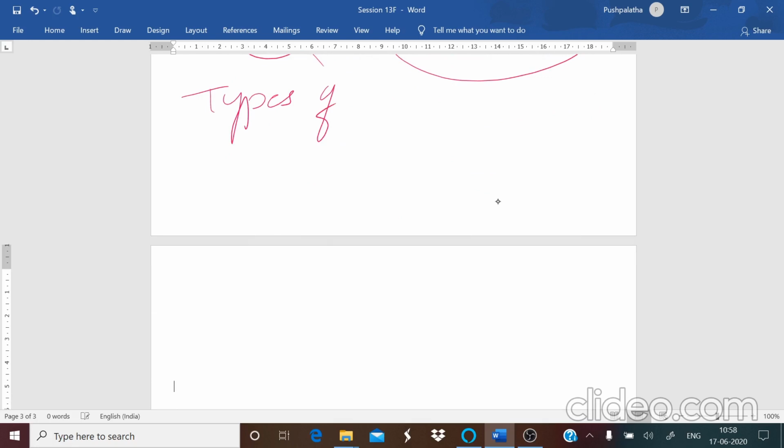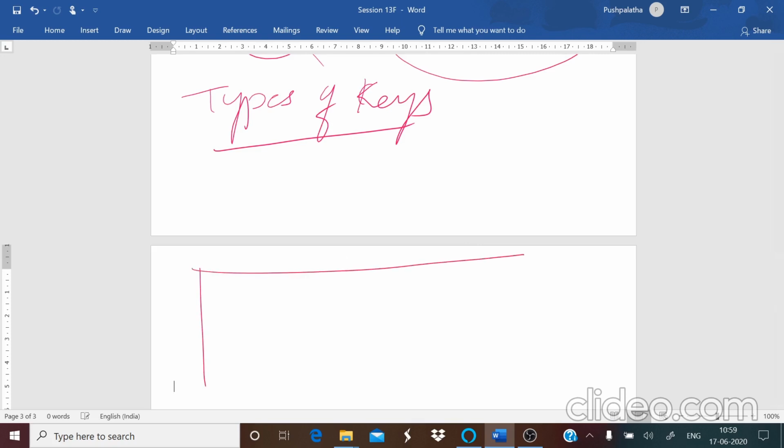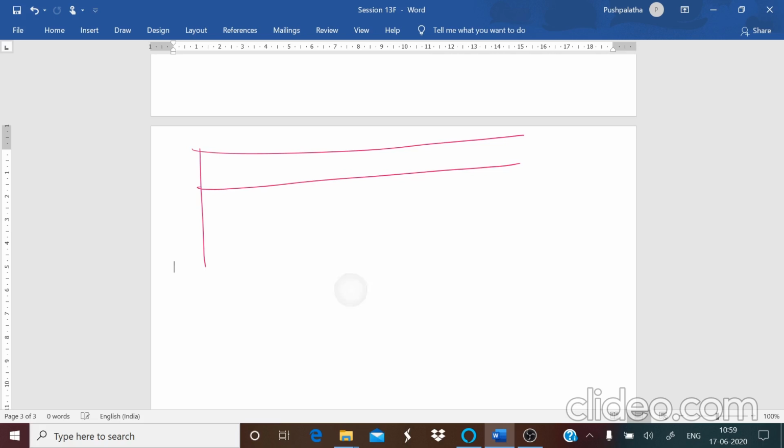We were talking about the conditions here, right? So we said about primary key. So this is what you are going to learn here in types of keys. Keys means that is a condition or a name that you are going to give to the column in the database table. Now for example, you have a student database. You have your register number, the name, the address, phone number, any such data.